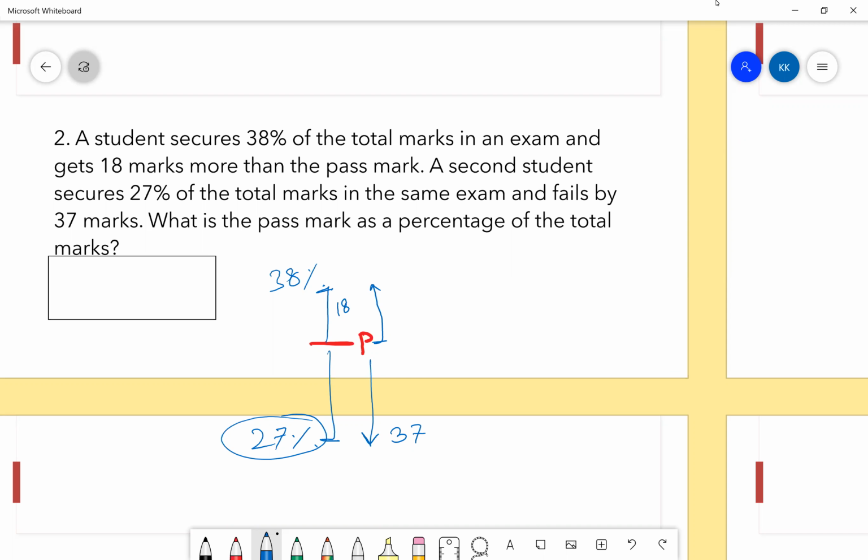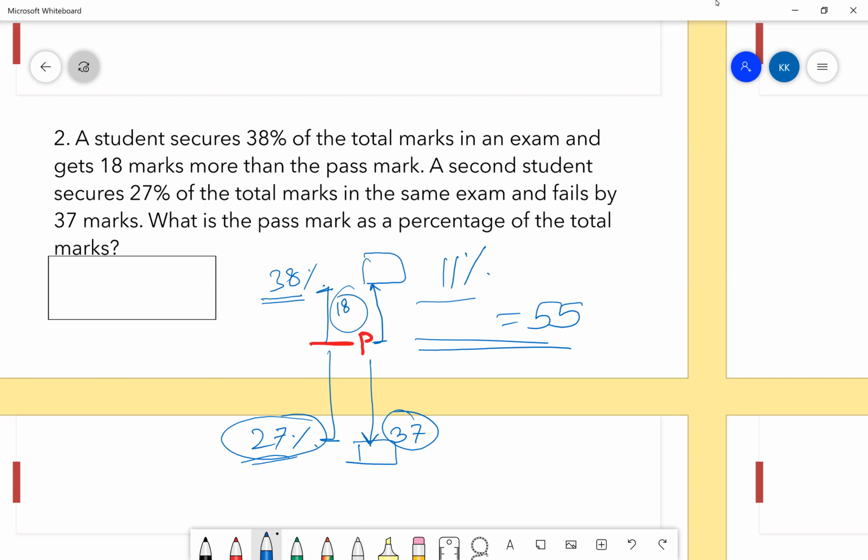This part is clear, guys? Yes. Okay. The difference between 38 percentage and 27 percentage is 11%. And the difference between this marks and this marks is 18 plus 37, which is 55. This part is clear. Everybody, guys, this part is clear, those who had not understood the method. Okay. Now 11 percentage is 55. 1 percentage would be 5.